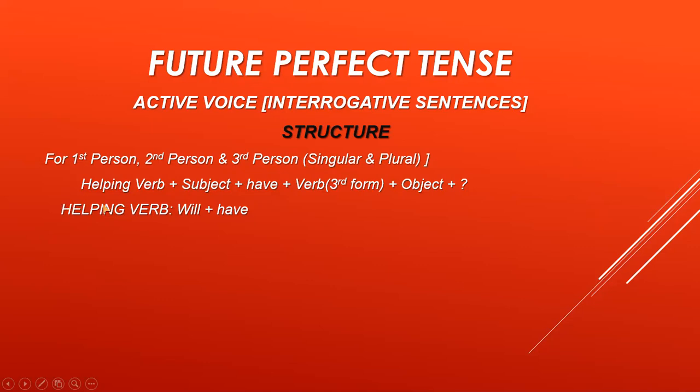Now, you know that for interrogative sentences, the helping verb comes at the beginning of the sentence and the question mark is placed at the end of the sentence. Now, the sentence becomes helping verb plus subject plus have plus verb third form plus object plus question mark. Now, the helping verb is will plus have. Will plus have means something comes in between them, like the subject comes here in between them.